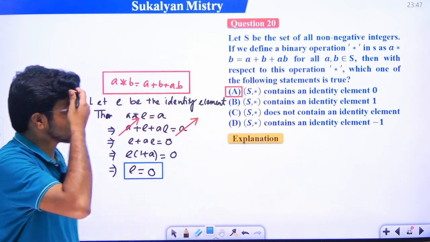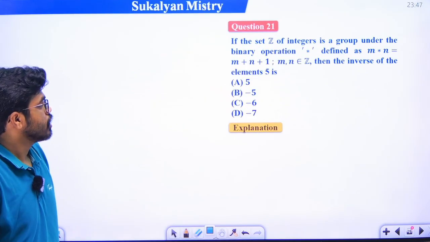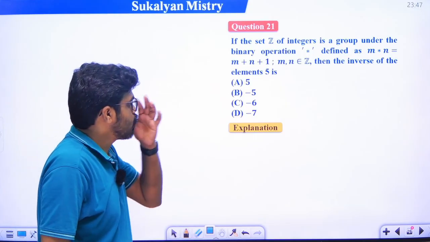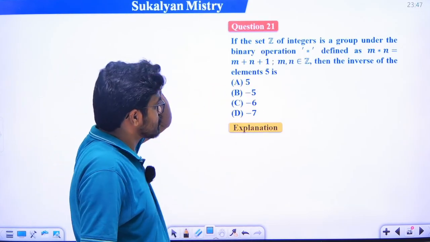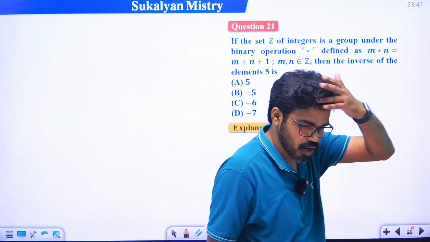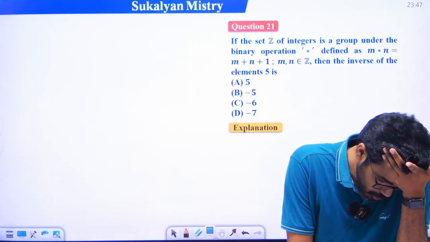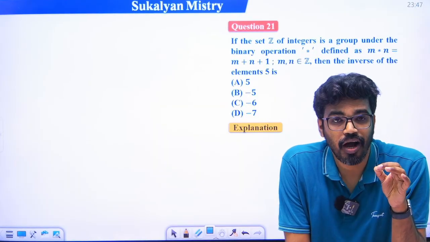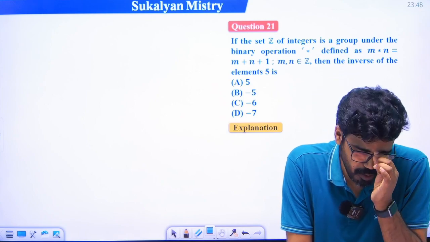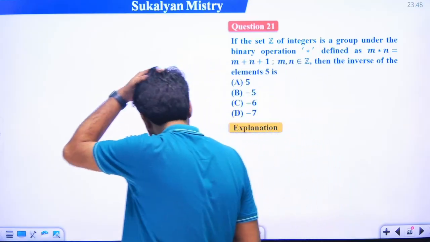ঠিক আছে, so S comma star contains the identity element 0. ঠিক আছে, we have to find the inverse of the element 5. দেখো কি করে, ফার্স্ট দেখো ইনভার্স ফাইন্ড আউট করার জন্য ফার্স্টে তোমাকে আইডেন্টিটি এলিমেন্ট ফাইন্ড আউট করতে হবে। It should be noted that for finding inverse of an element, first of all we have to find the identity element. Getting my point? So what is the identity element under this binary operation?